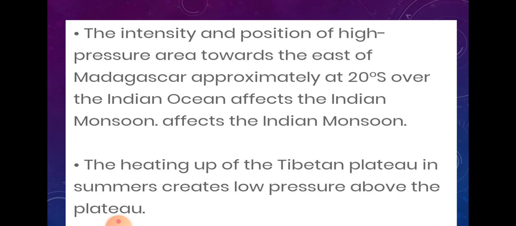The next one is the Tibetan plateau, which gets intensely heated in the summer. We know that when the temperature increases, low pressure is created. So low pressure is created in that area, and due to that the rainfall occurs in India, or the monsoon is attracted towards India.